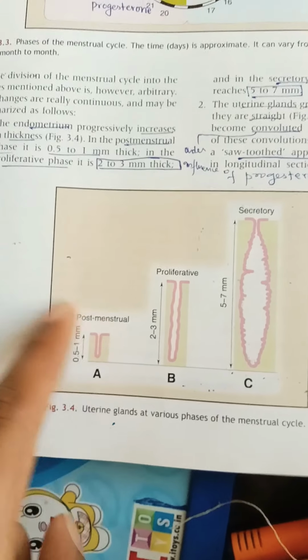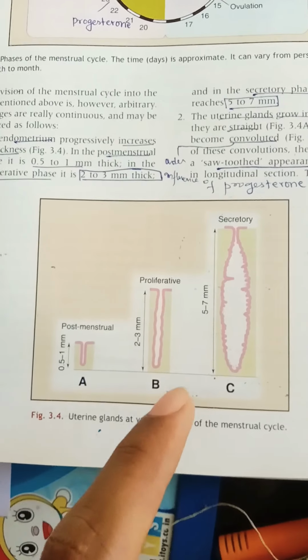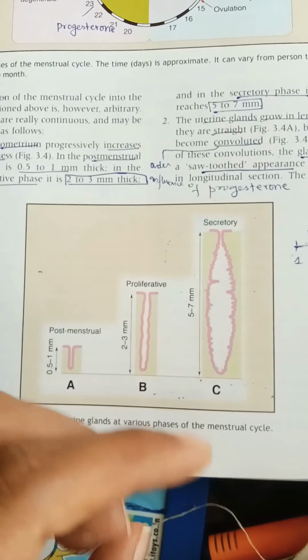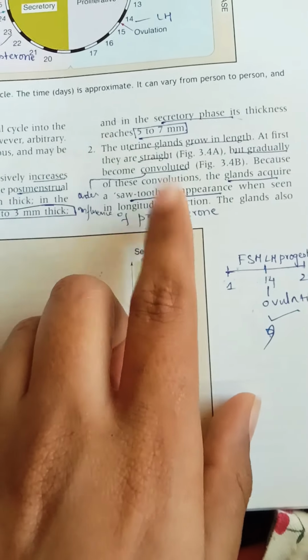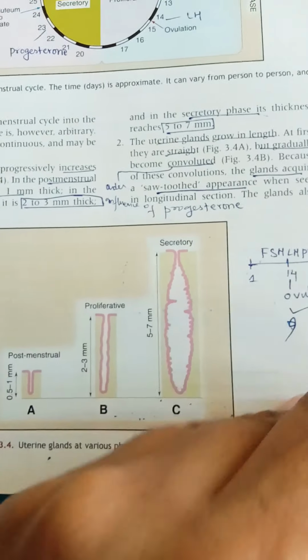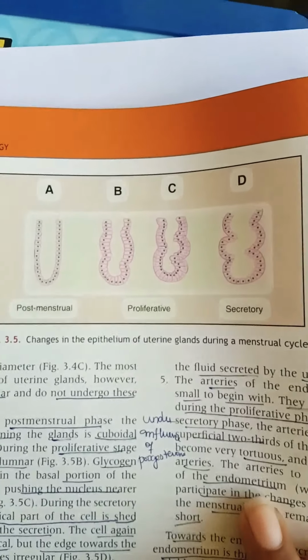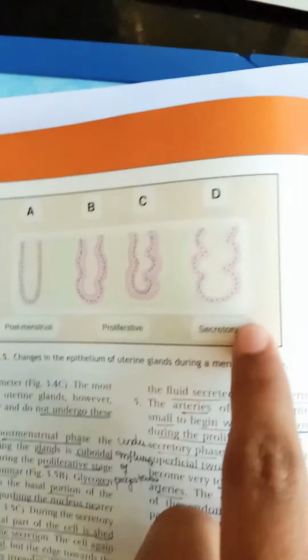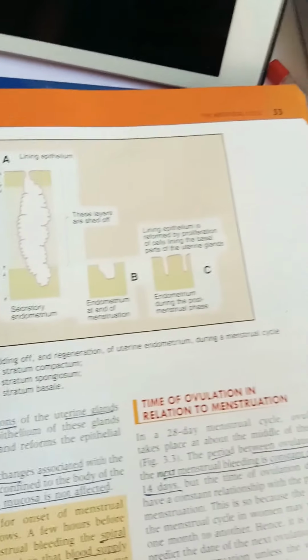So first one, post-menstrual phase, how it is, and the proliferative phase somewhat changes, and the secretory phase has a sawtooth like appearance in longitudinal section. So sawtooth like appearance. These are uterine glands. So you can see the changes in epithelium of the uterine gland during the menstrual cycle. So this is post-menstrual, proliferative, secretory. Right.